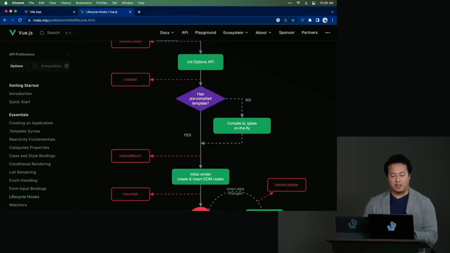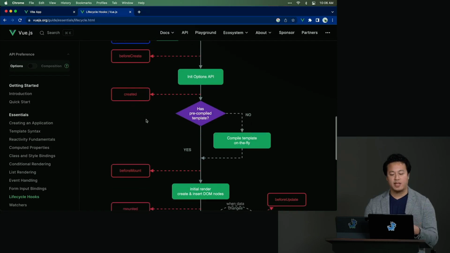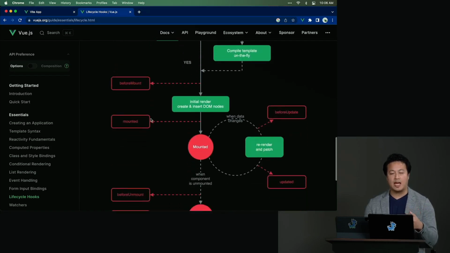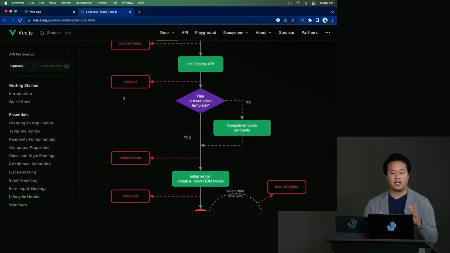So when it comes to lifecycle hooks, I would say the ones to really know about are created, because that's usually where you're going to be running your async functions. And if you have something that you want to happen right when the component is mounted, I've seen a lot of beforeMount or mounted used for those scenarios where you might want to time some sort of animation or that kind of thing. But otherwise, just know that created is going to be your bread and butter when using the options API for doing asynchronous calls.